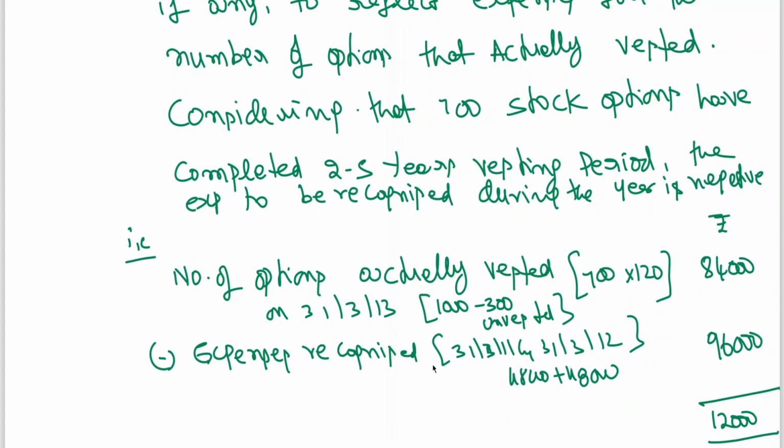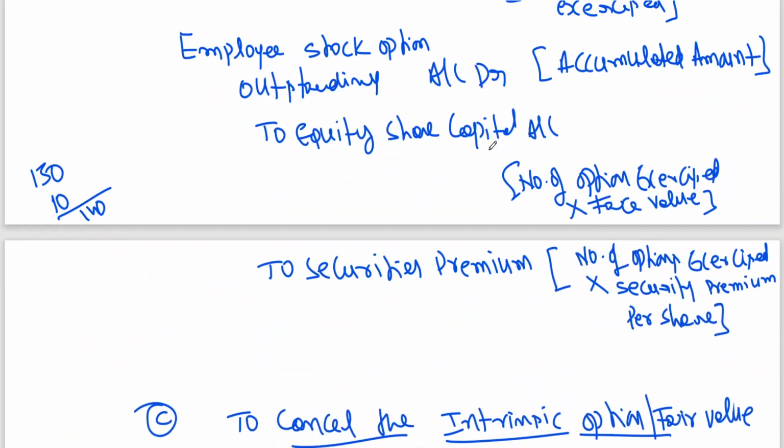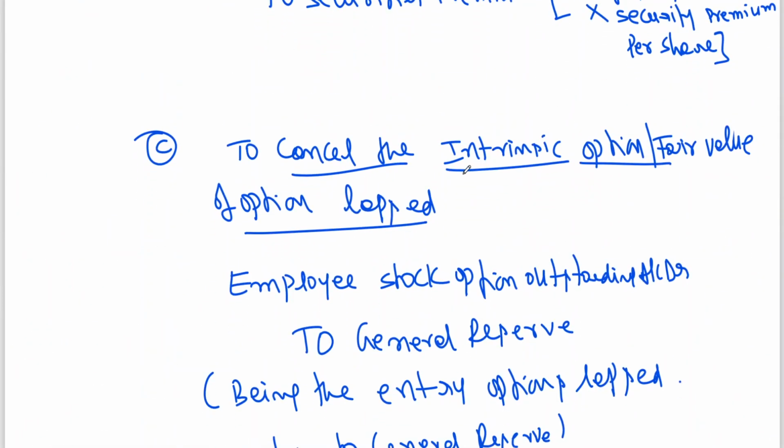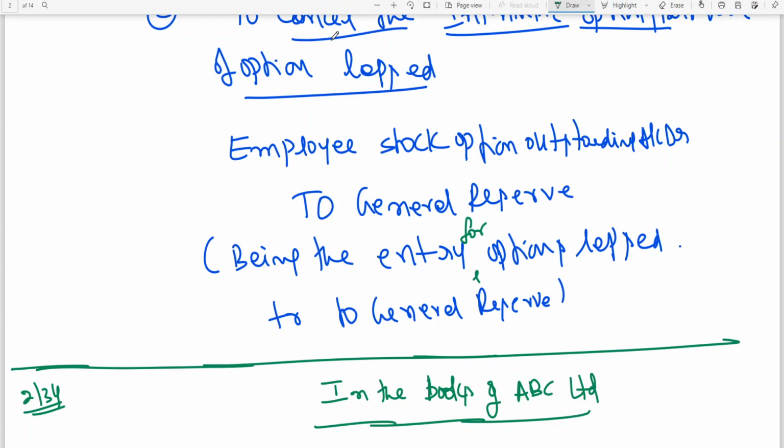Excess expenses will be transferred to general reserve. I have already given this entry in today's class, the third entry: to cancel the intrinsic option fair value of options lapsed, employee stock option outstanding account debit to general reserve, being the entry for options lapsed, transfer to general reserve account.